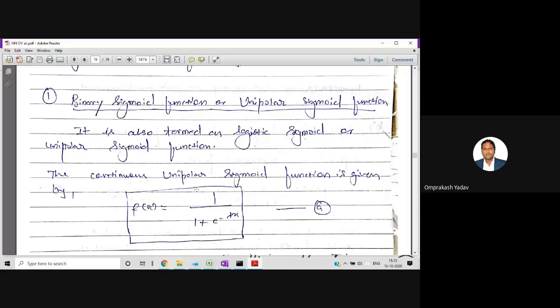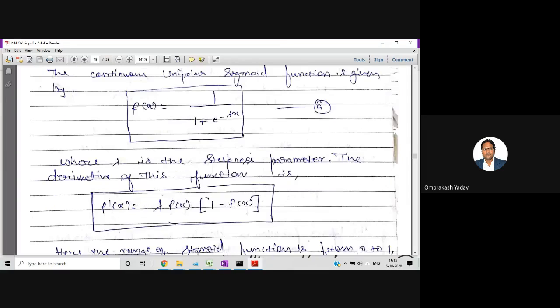Now the equation of this particular function is what? F of x equal to 1 upon 1 plus e raised to minus lambda x. So this is the equation where lambda is the steepness parameter. The derivative of this function, represented by f dash of x, will be equal to lambda f of x into 1 minus f of x, right?